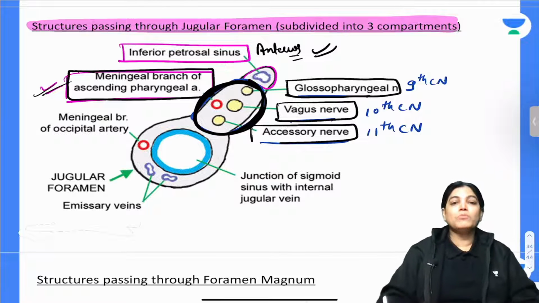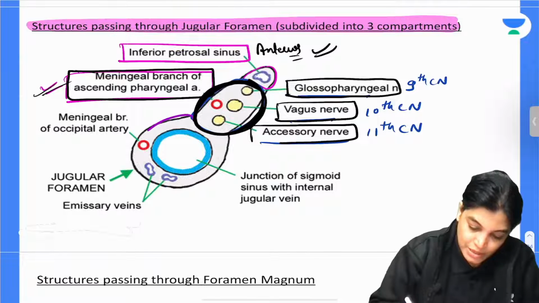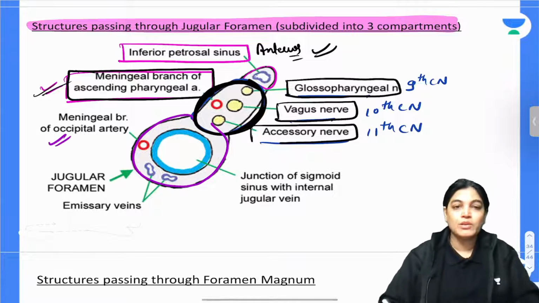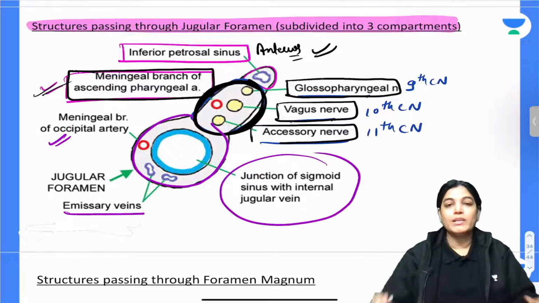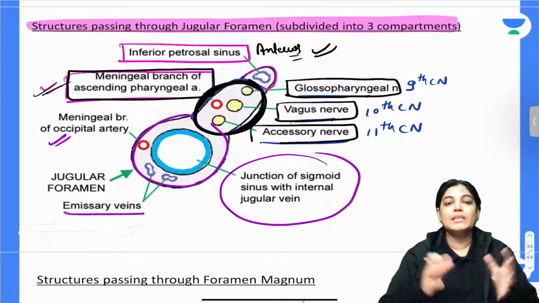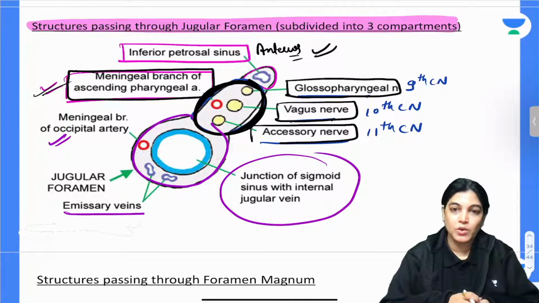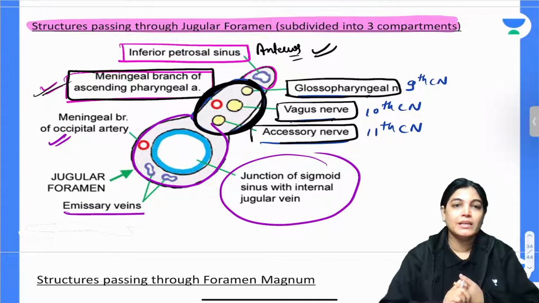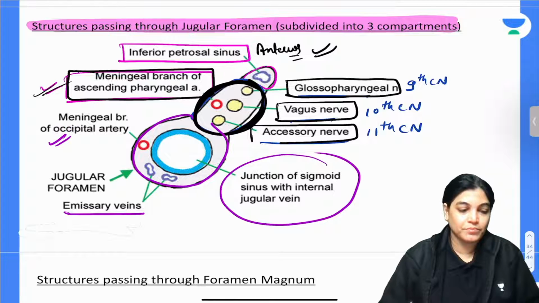Now, let's talk about the structures traversing through the posterior part of the jugular foramen: the meningeal branch of the occipital artery, the emissary vein, and the junction of the sigmoid sinus with the internal jugular vein. These are the structures traversing through the jugular foramen from anterior to posterior, divided into 3 compartments.